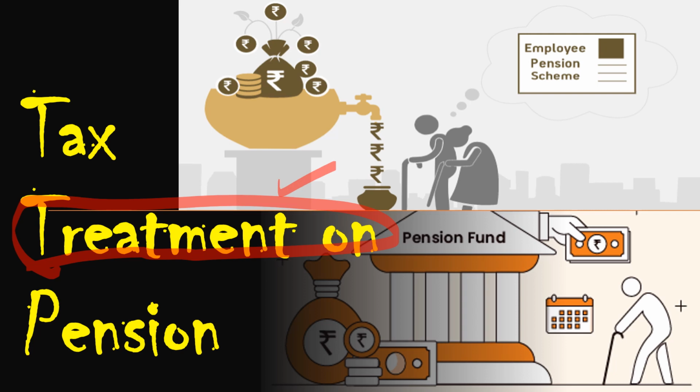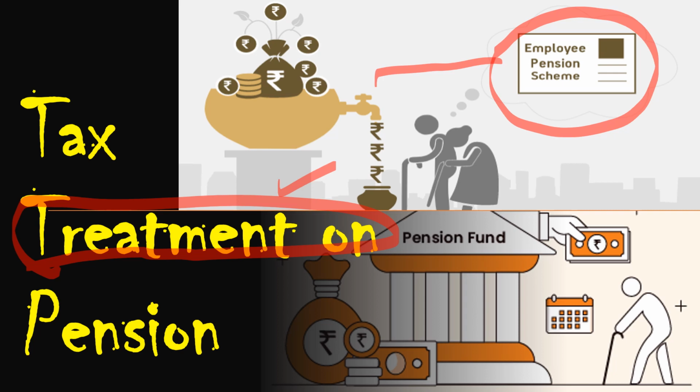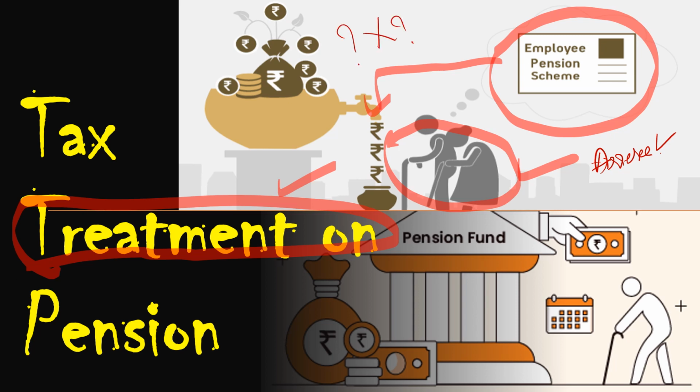So the employer will be working in any organization, in many organizations. Once we retire from the organization, what is this pension we receive? In the hands of the person who receives the pension, the person who is called the assessee, what is the tax treatment from the assessee's point of view? Whether this pension is taxable or not, that is what we'll discuss today.